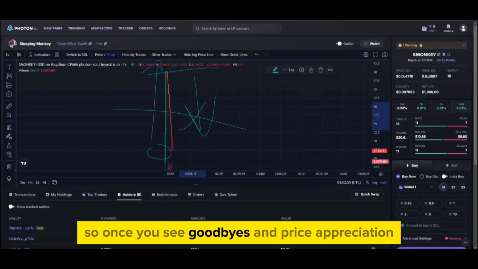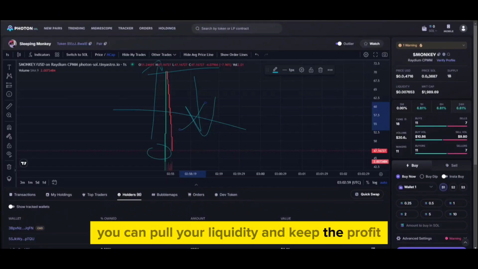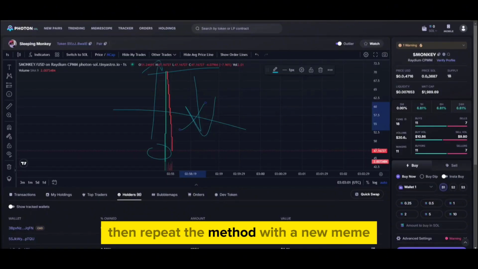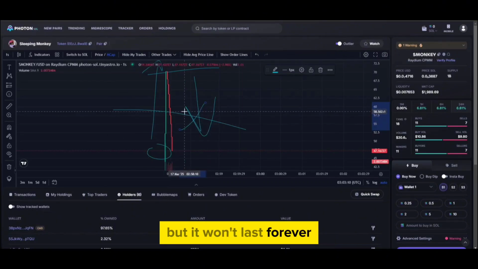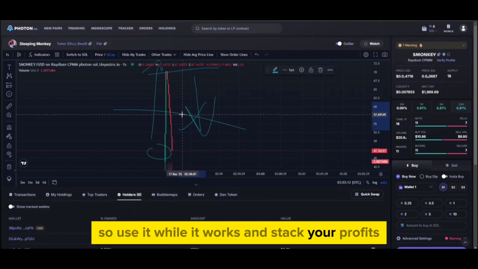So once you see good buys and price appreciation, you can pull your liquidity and keep the profit. Then repeat the method with a new meme, a new funny image, and a new name. This strategy is literally so hot right now, but it won't last forever. So use it while it works and stack your profits.